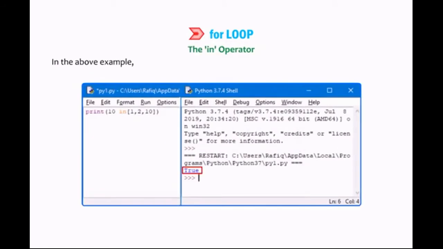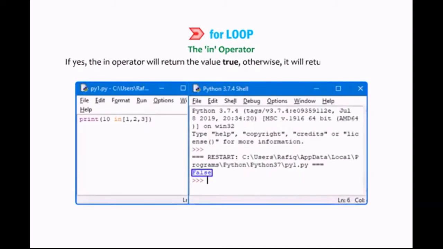In the above example, the program checks whether number 10 exists in the given list or not. If yes, the in operator will return the value true, otherwise it will return a false value.